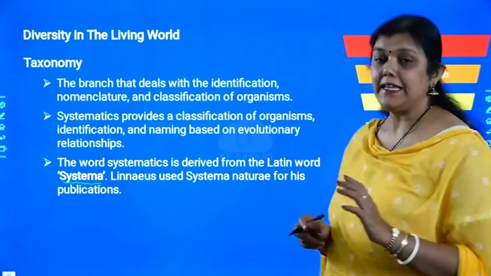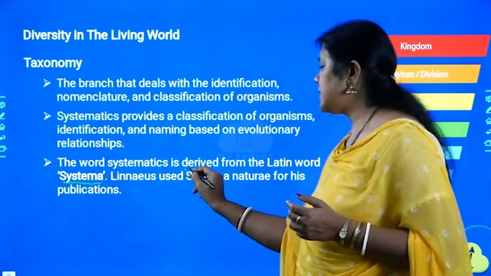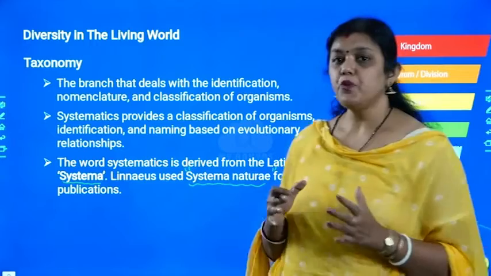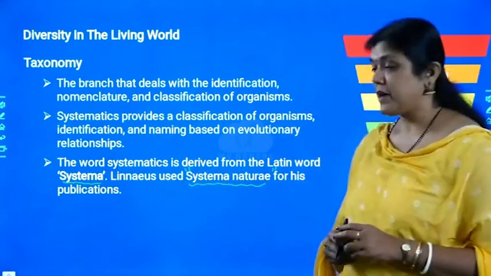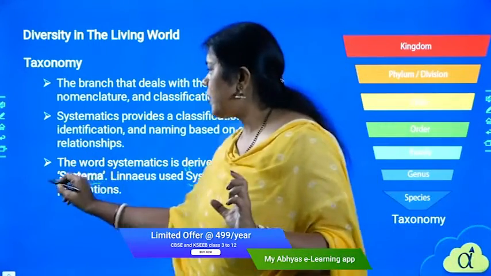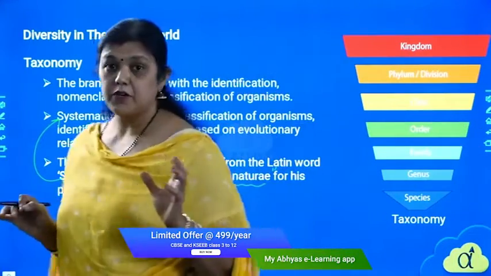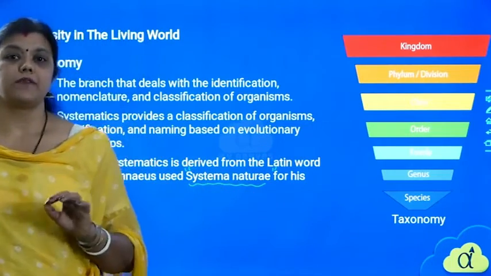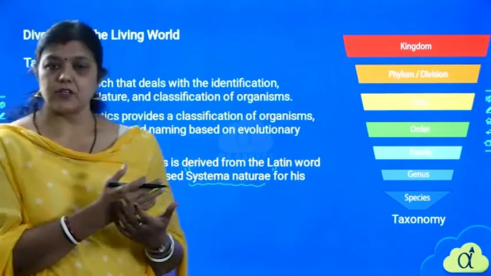This word was used by Carolus Linnaeus for the first time in his book called Systema Naturae. This is the name of the Carolus Linnaeus book, Systema Naturae. The book he published on the basis of classification is Systema Naturae, and at that time he used the word systema. From this systema only, the word systematics has been derived. In this publication, Carolus Linnaeus gave us some ideas about how to classify an organism. He also set some of the rules for the classification of the organism.